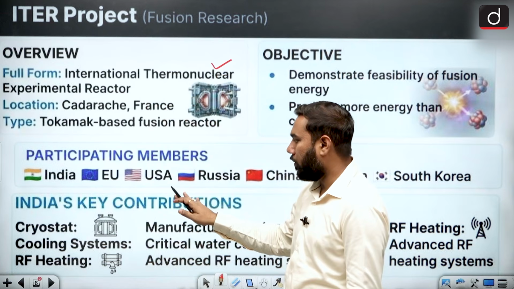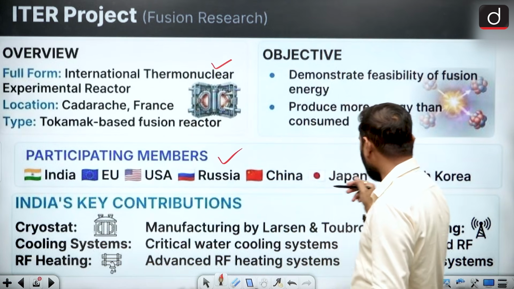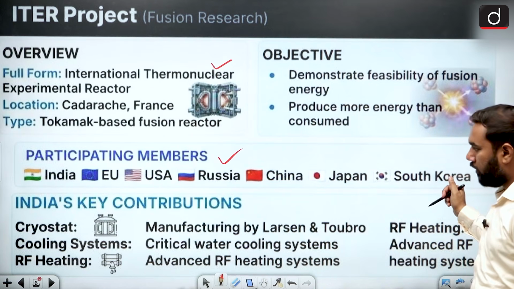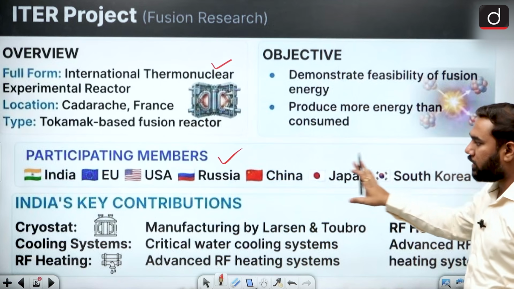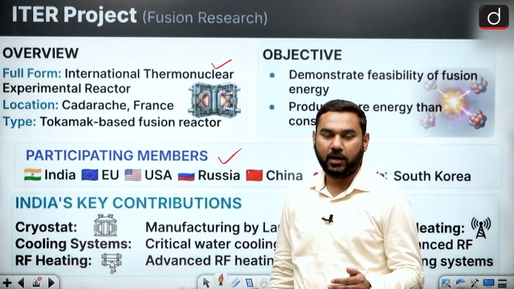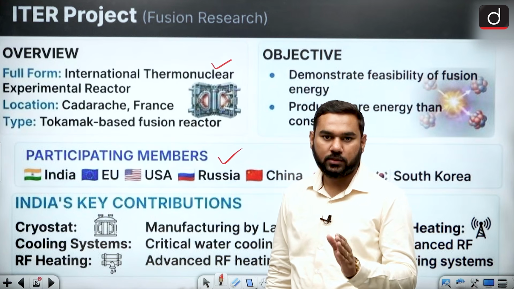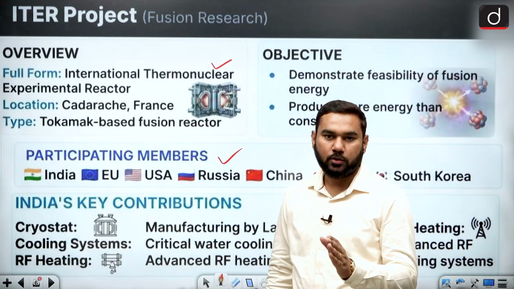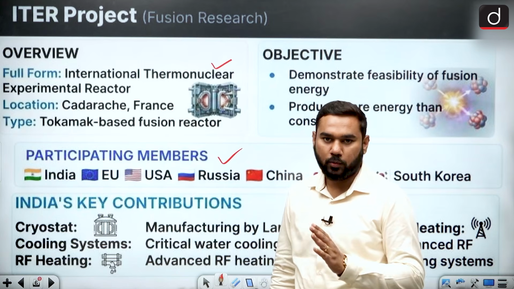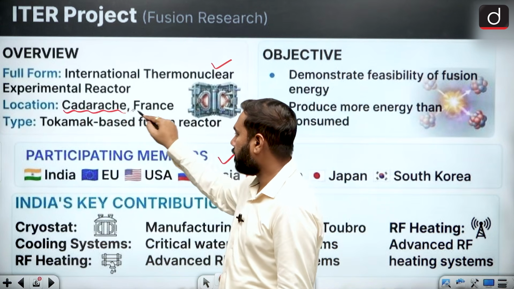The partner members are India, European Union, USA, Russia, China, Japan and South Korea. So total 7 members are there, and these members, including India, want to develop a common infrastructure of fusion reactor. This is the first commercial fusion reaction based reactor in the world, and we want to develop it in the location of Cadarache, France.